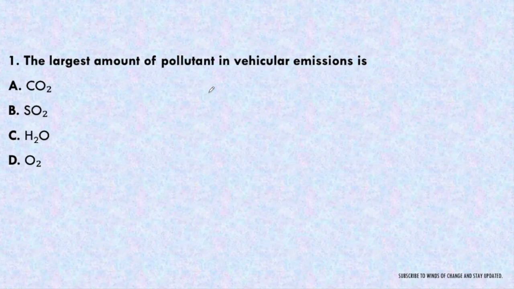The largest amount of pollutant in vehicular emission is CO2, SO2, H2O or O2. So the largest amount of pollutant in the vehicular emission is CO2. Carbon dioxide is the pollutant which is emitted in the highest amount.